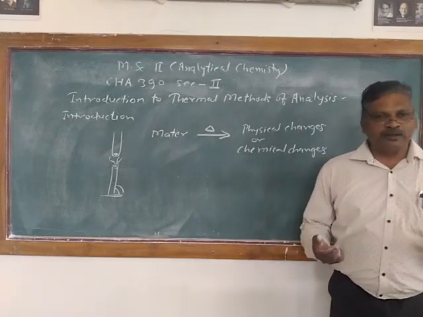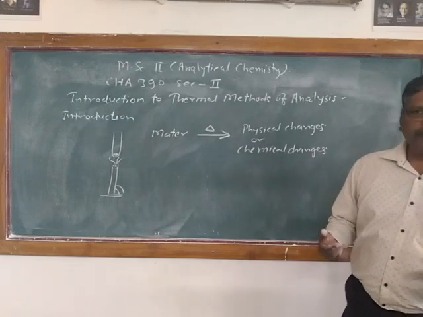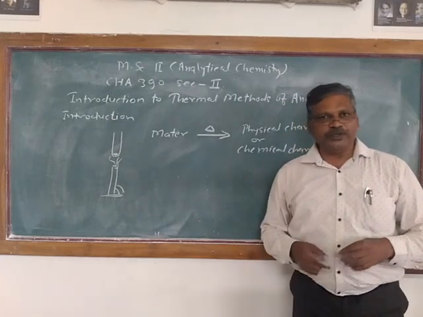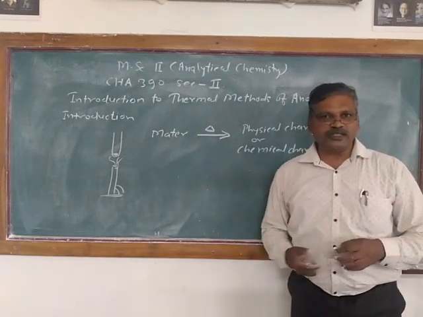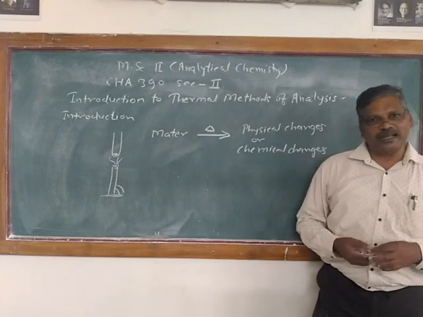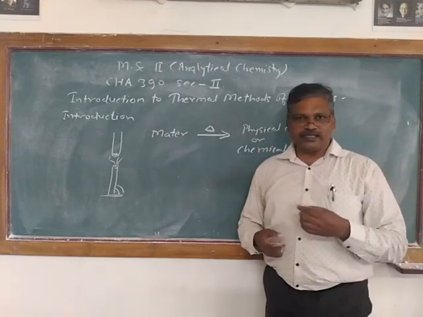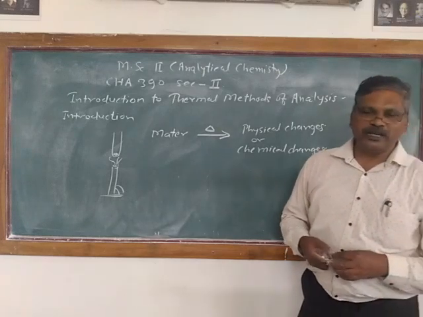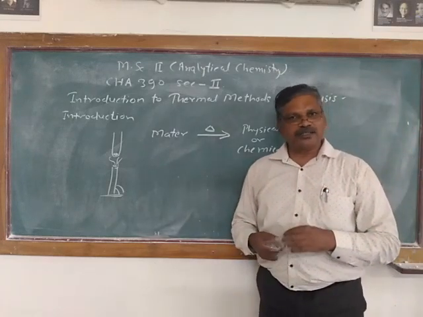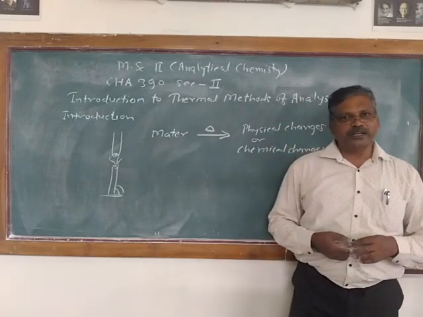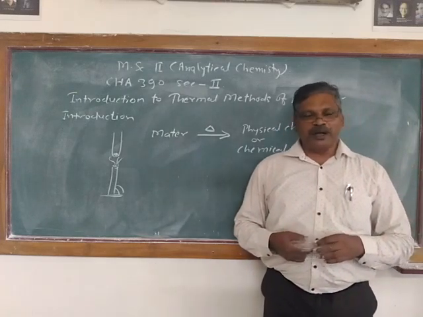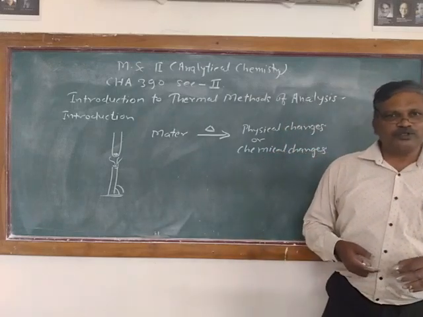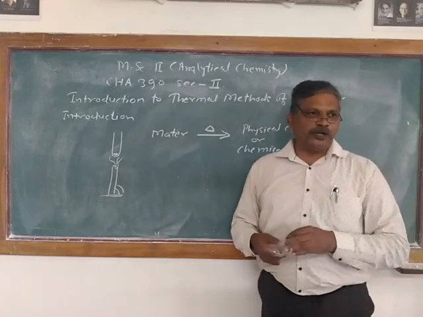Some substances don't show any effect. For example, if you take calcium carbonate in this test tube and heat it, you'll find there are no physical changes, no chemical changes. That means calcium carbonate is quite stable. At very high temperature, calcium carbonate will evolve carbon dioxide, some chemical changes will be there, and it will lead to the formation of calcium oxide. But that calcium oxide will not show any further changes. So calcium oxide is stable to heat.